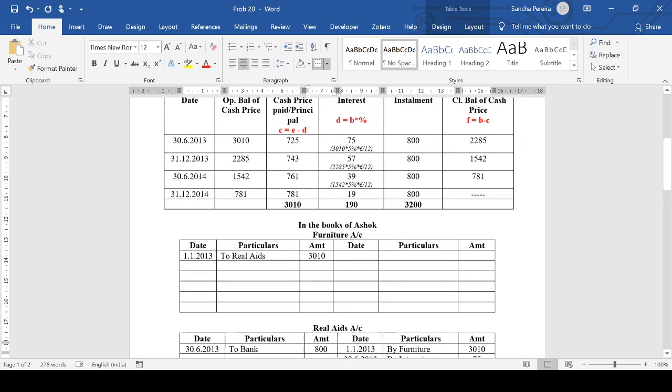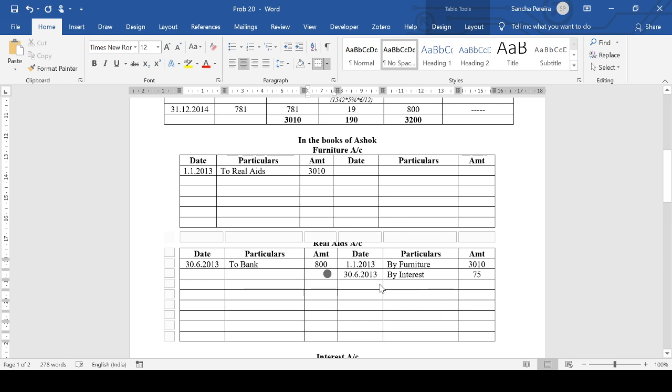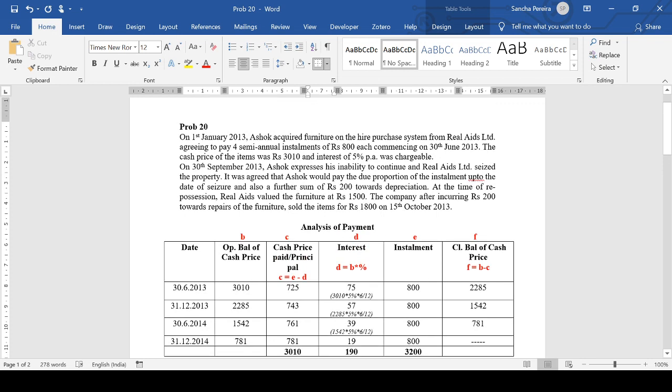Now, we've shown the interest, we've shown the installment. Our next installment is actually on 31st December 2013. Now this is where the problem is slightly different. Let's just read that. They said our next installment is on 31st December 2013. But what happens on 30th September 2013, which is before 31st December? They don't even reach the second installment, but on 30th September, soon after payment of the first installment, Ashok expresses his inability to continue and Real Aids seized the property. It was agreed that Ashok would pay the due proportion of the installment.